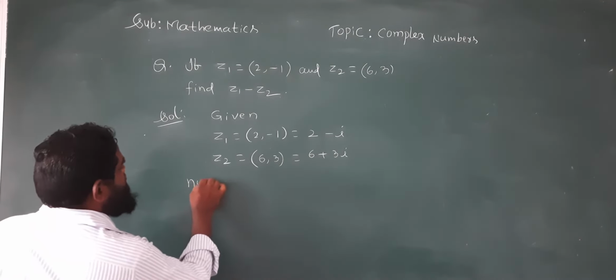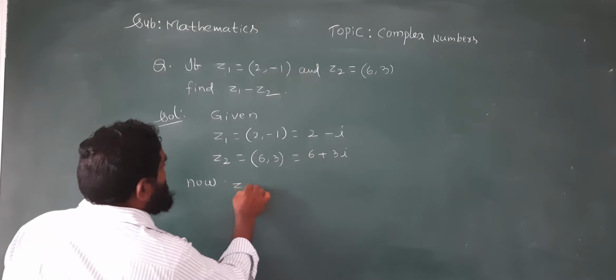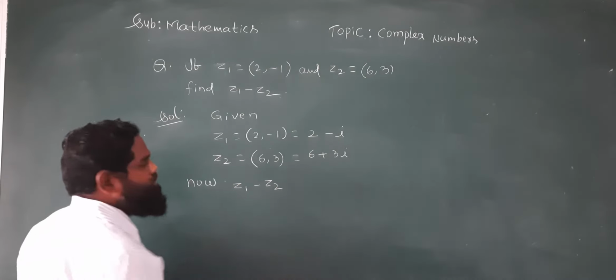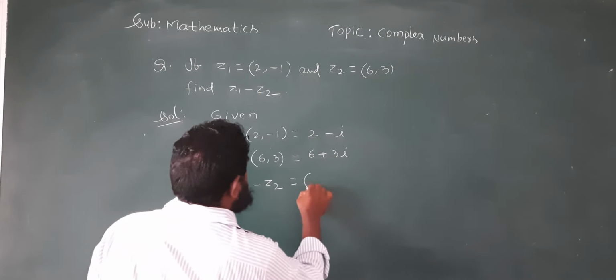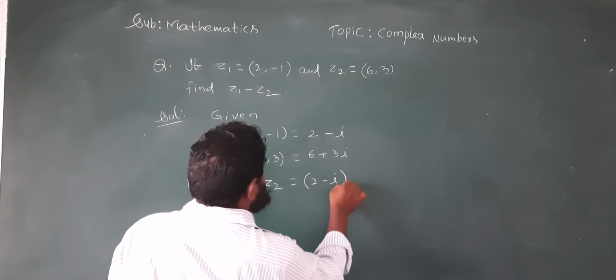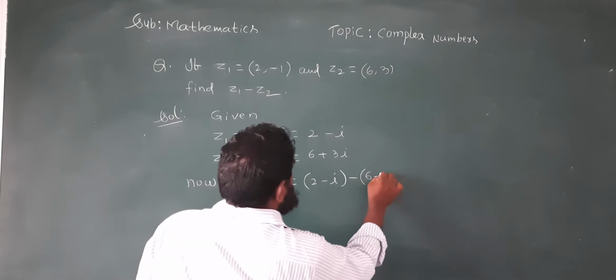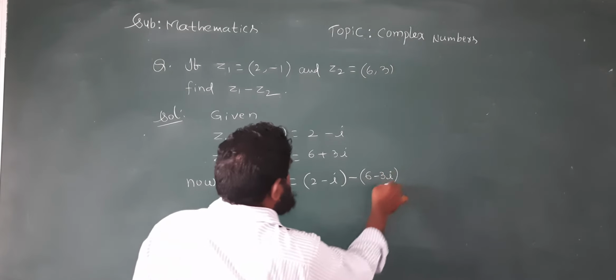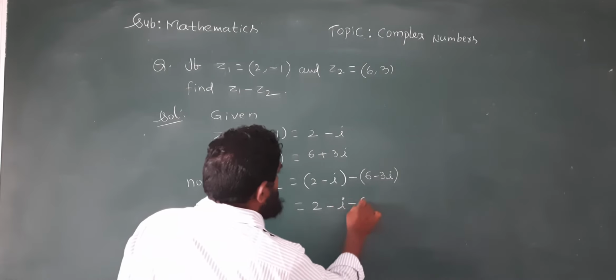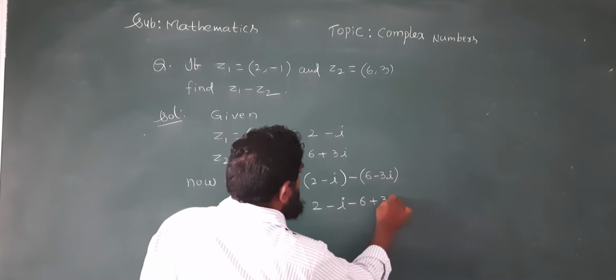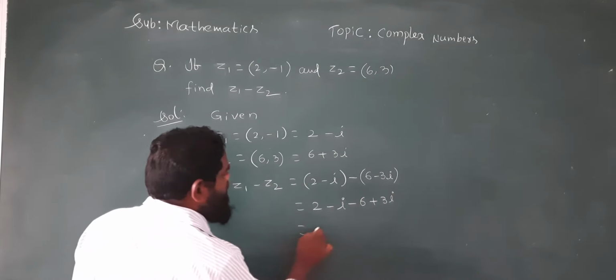Now we consider the value z1 minus z2: z1 is 2 minus i, minus z2, which is 6 plus 3i. Now open the bracket: 2 minus i minus 6 minus 3i.